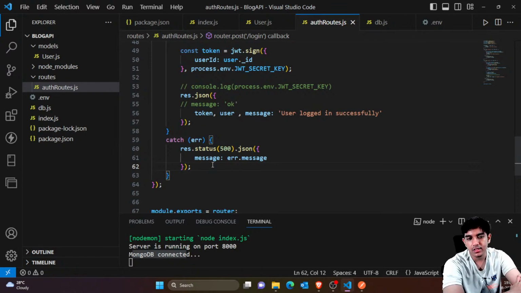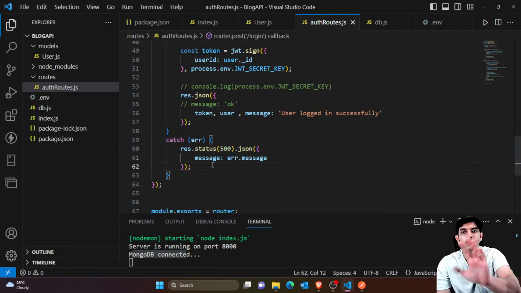Okay, so since we are using Atlas, that means this project is accessible by anyone. Anyone can access the database. If anyone has this code, they can access the database directly. So that's the benefit of using MongoDB Atlas over MongoDB Compass. That's why we were using it.